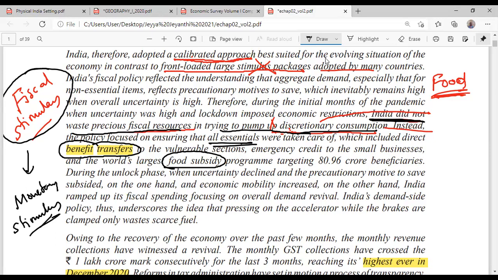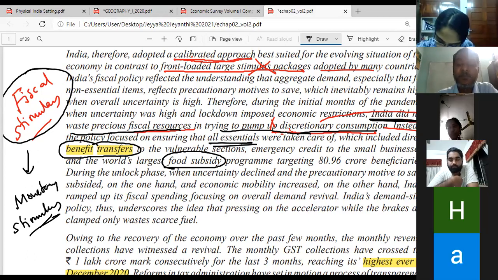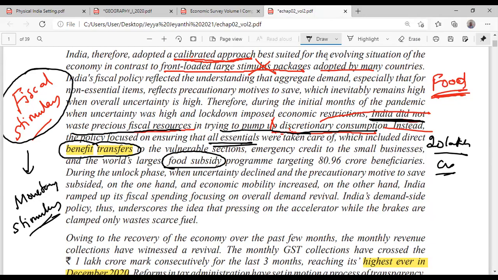Anybody followed the news in March, April, May somewhere? Our Modi ji came and he said we are going to give 20 lakh crore to pump up the economy. Anybody heard about that news? Yes, sir, 20 lakh crore. But the 20 lakh crore government did not spend directly out of its pocket. Write down that 20 lakh crore government did not spend directly from its pocket.